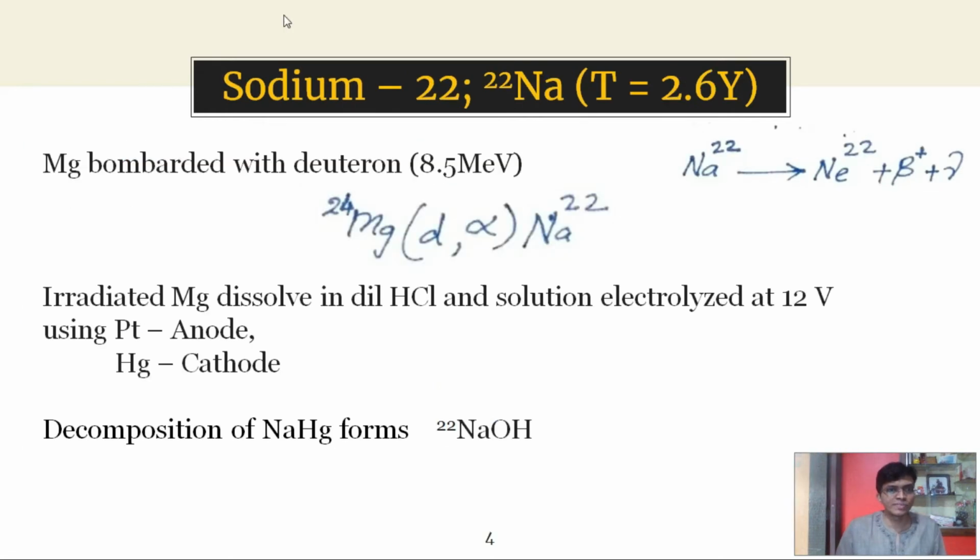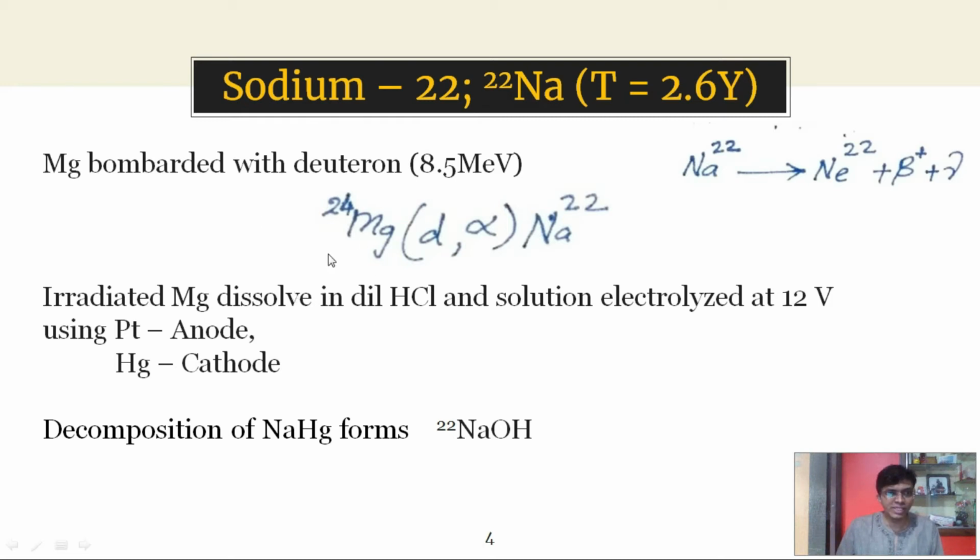The next isotope is sodium 22. It has a half-life period of 2.6 years. This sodium 22 disintegrates to form neon 22 with the emission of beta and gamma rays. It is formed by bombarding magnesium with accelerated deuterons of energy 8.5 mega electron volt. To get energetic deuterons, we use a cyclotron.